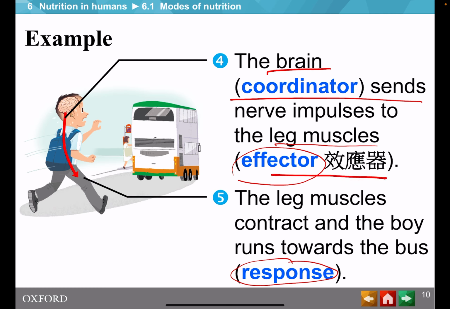Your leg muscles will contract because they receive this instruction, the nerve impulse. So the boy will run towards the bus. That is how our body detects the stimulus and then gives out the response.